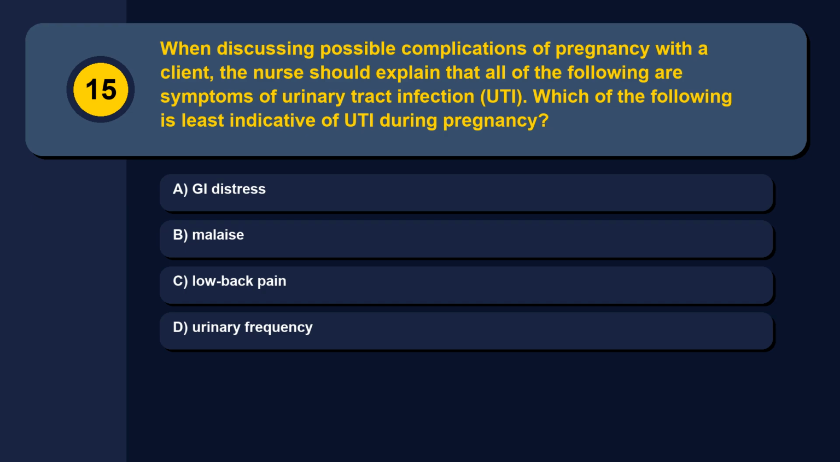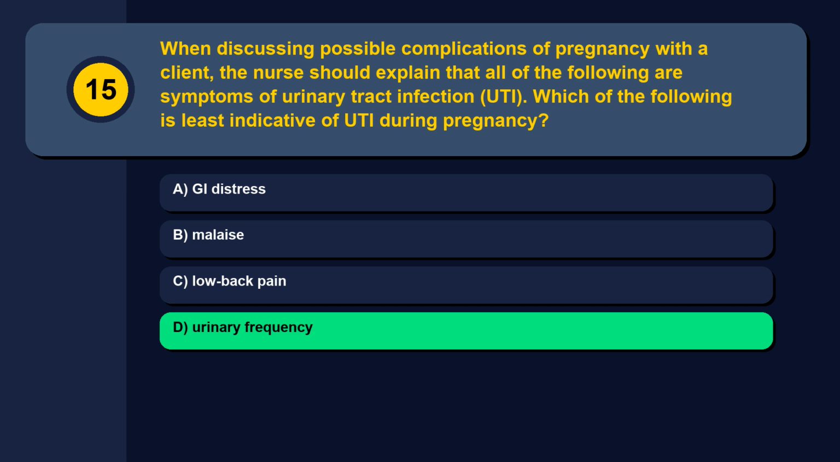Question 15. When discussing possible complications of pregnancy with a client, the nurse should explain that all of the following are symptoms of urinary tract infection, UTI. Which of the following is least indicative of UTI during pregnancy? Option A, GI distress. Option B, malaise. Option C, low back pain. Option D, urinary frequency. The correct answer is option D, urinary frequency.